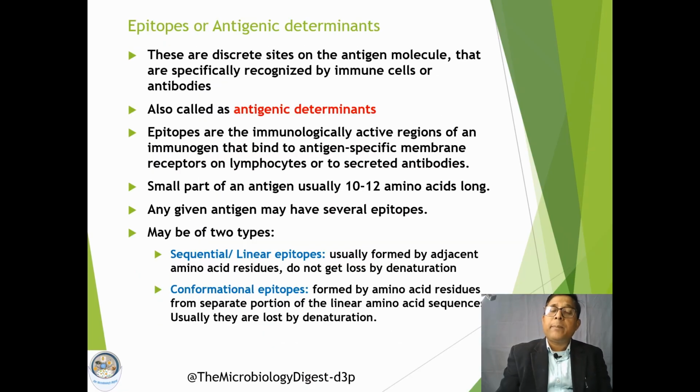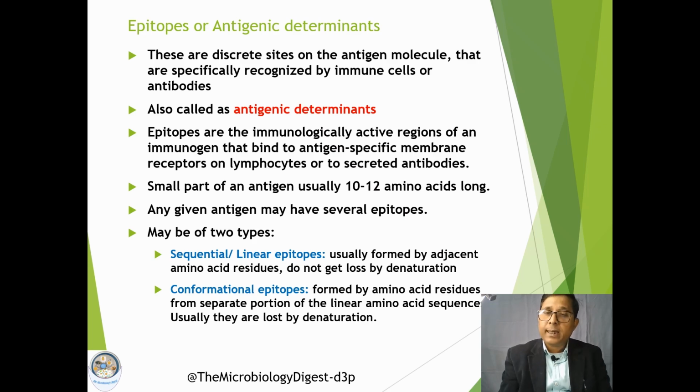Next is the epitope, otherwise called the antigenic determinant. These are the sites on the antigen molecule which are specifically recognized by the cells of our immune system, and they will effectively mount an immune response.